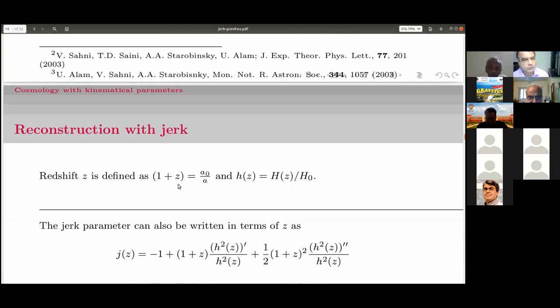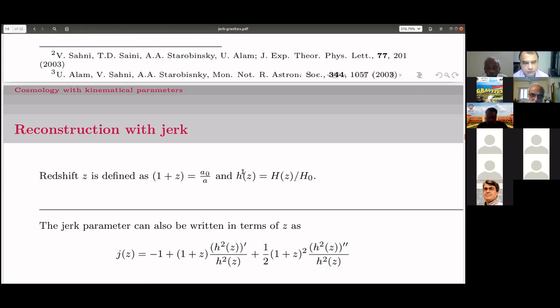Why z? Because z is a dimensionless object, a0 by a. We also define small h, the Hubble parameter in a dimensionless way, given by H by H0. You see that q and j are already defined in a dimensionless way, but H is not.